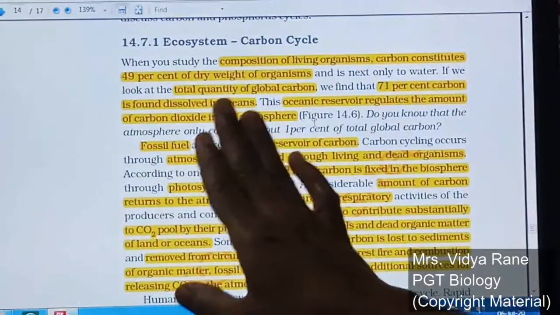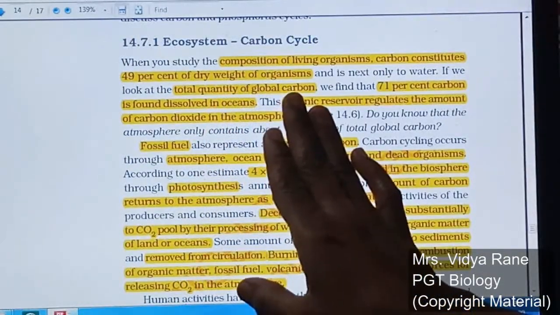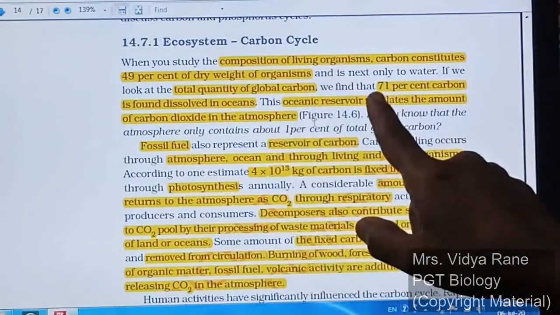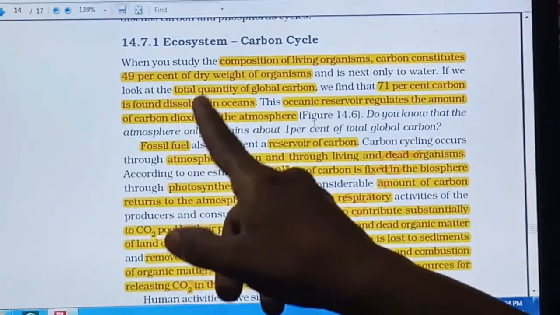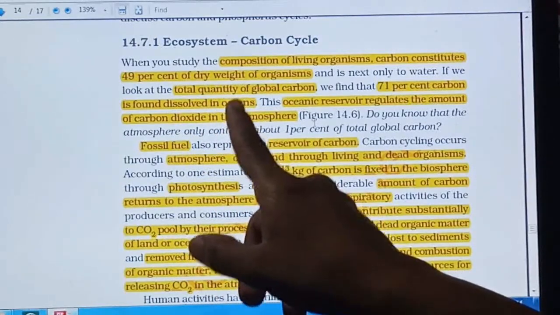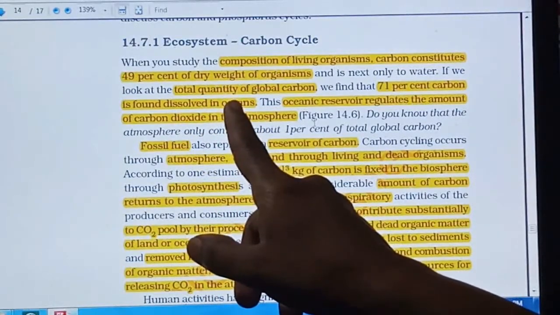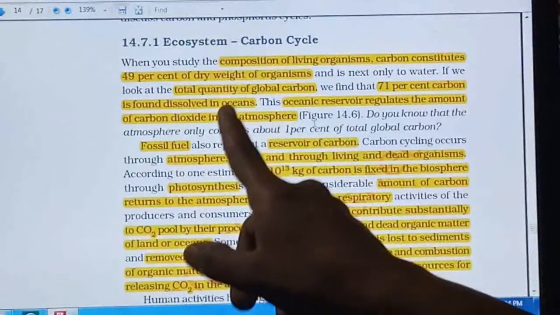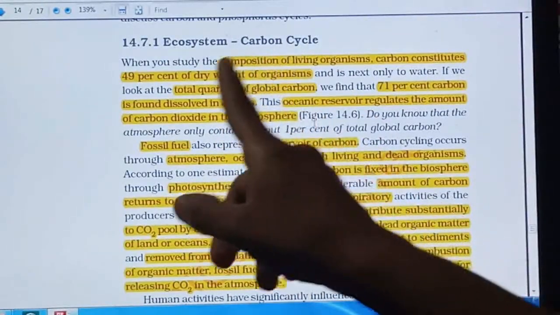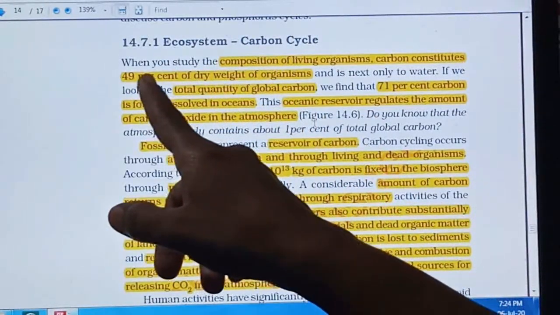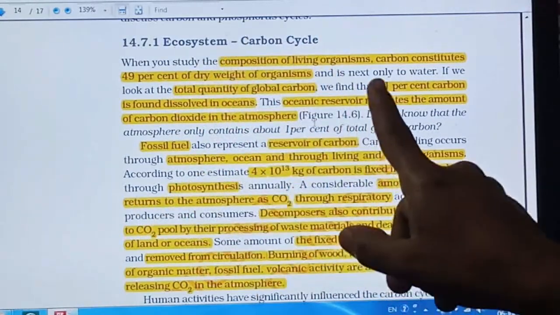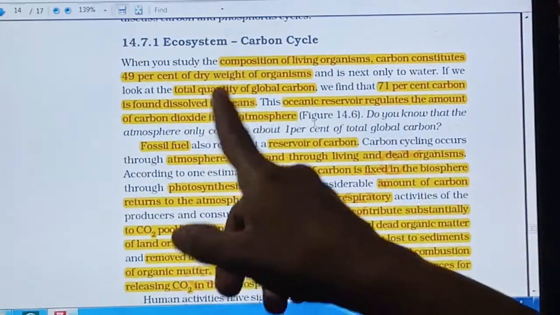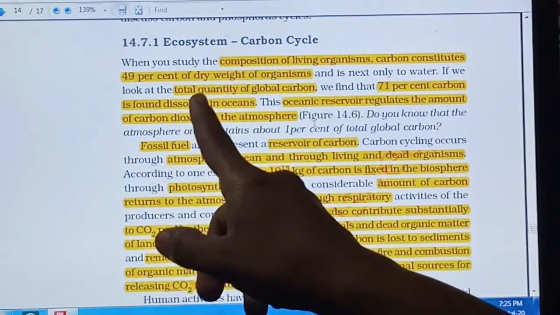Now if we see the total quantity of the global carbon, then 71% of the carbon is found dissolved in the ocean, right? So before this we have seen that the maximum composition of carbon constituent is 49% of the dry weight of organism. Next to that, 71% we found in the ocean in the dissolved state, right?